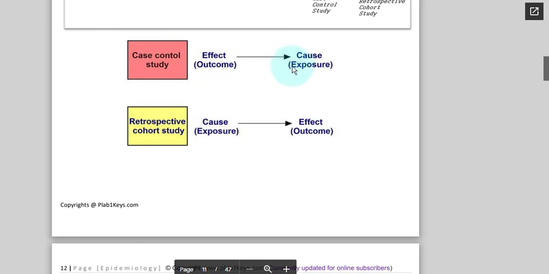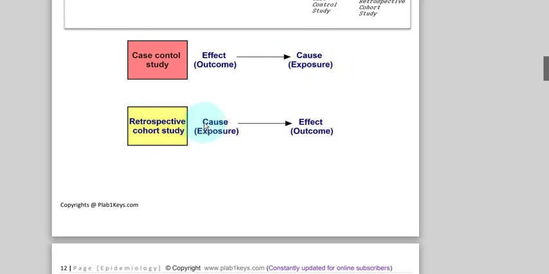You find its cause. It was caused by a Chinese lab. Those are the rumors that are running in the environment, so just get the science. Effect: you found the corona cases, you found out its causes. Now come to the retrospective cohort.